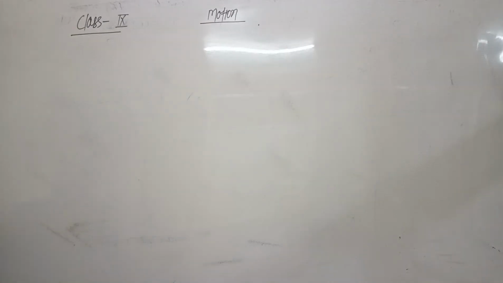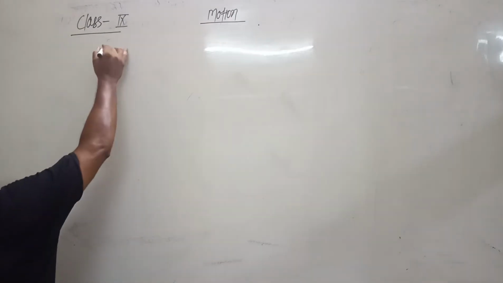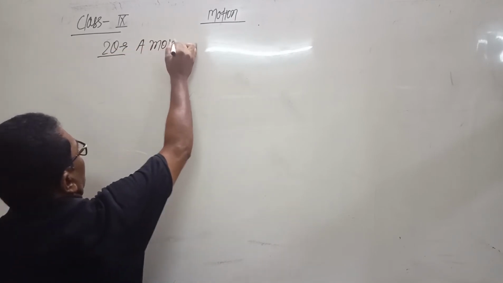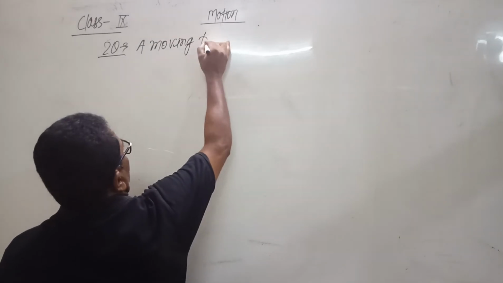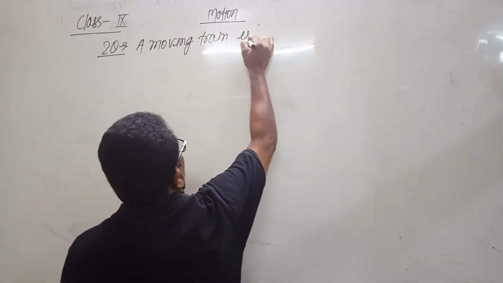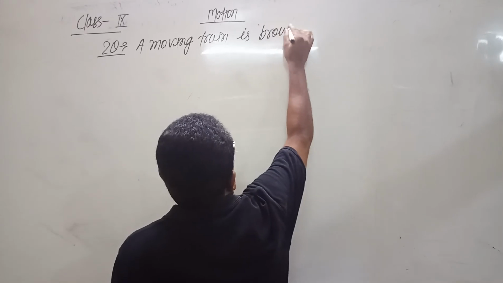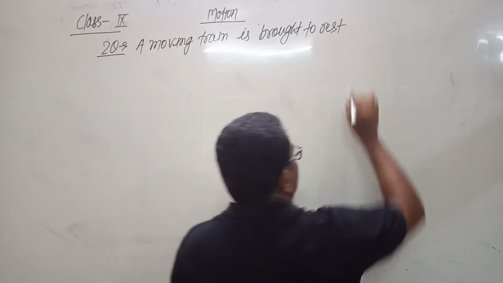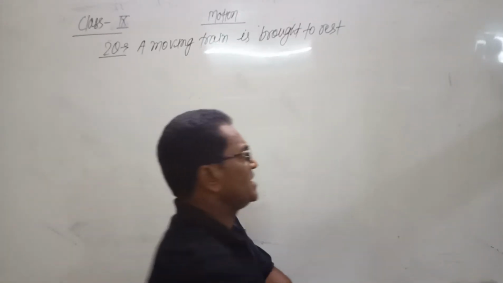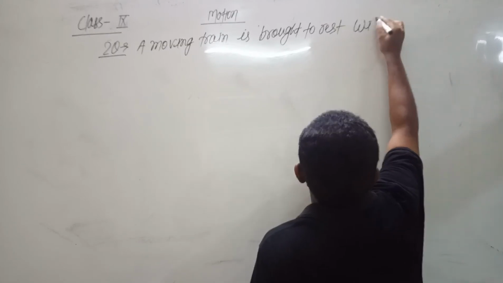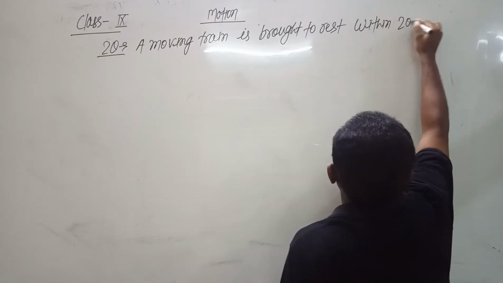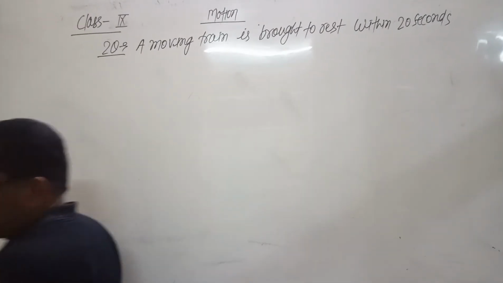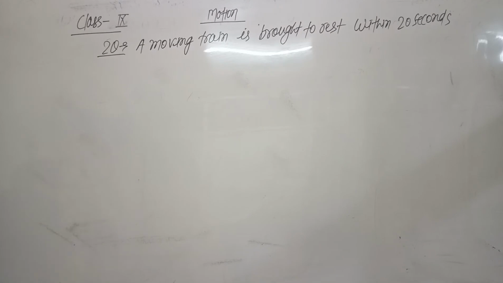Next question. A moving train is brought to rest within 20 seconds by applying brakes.